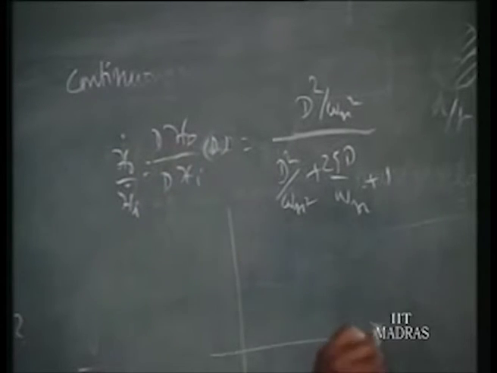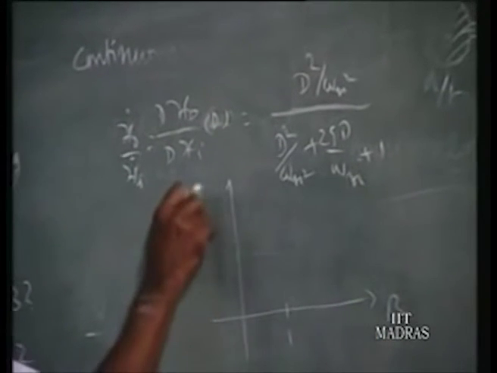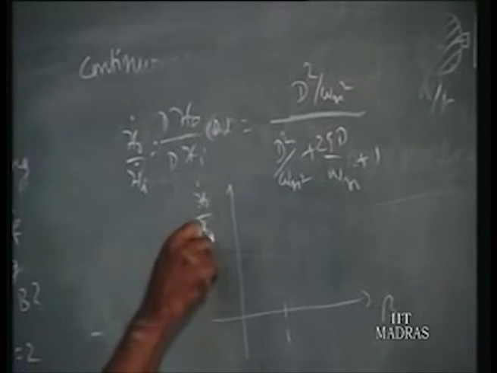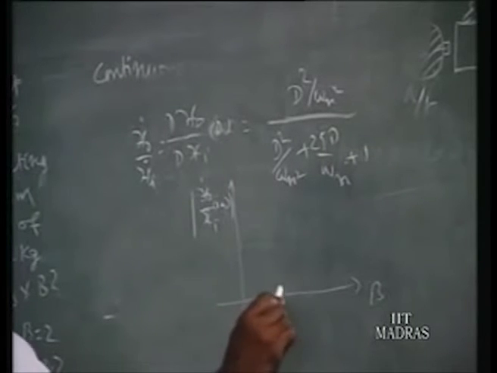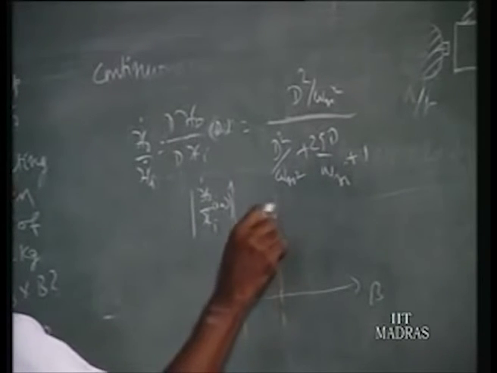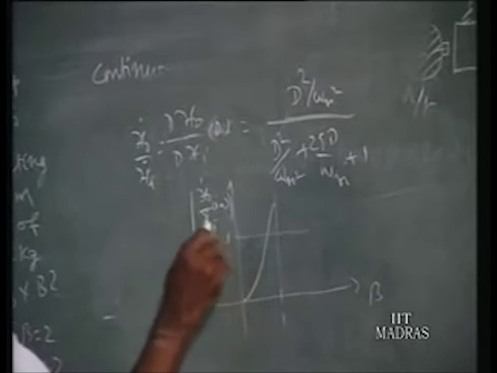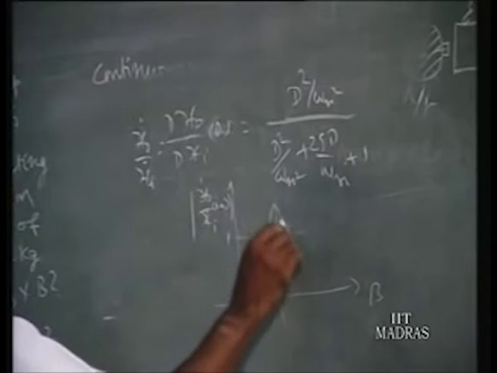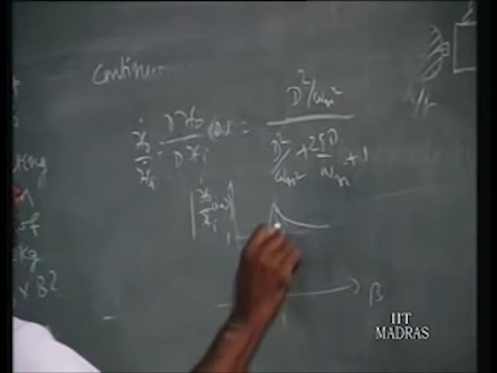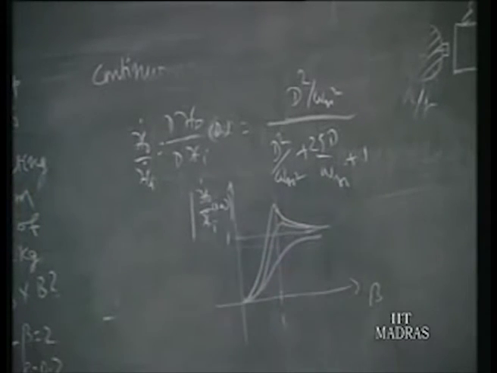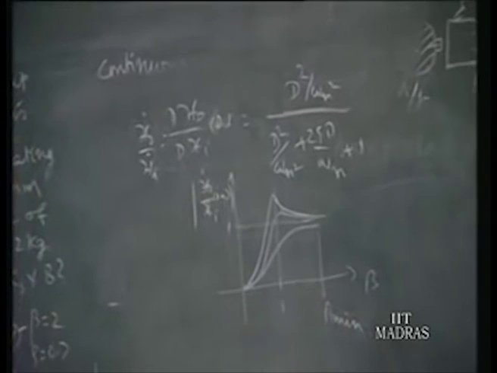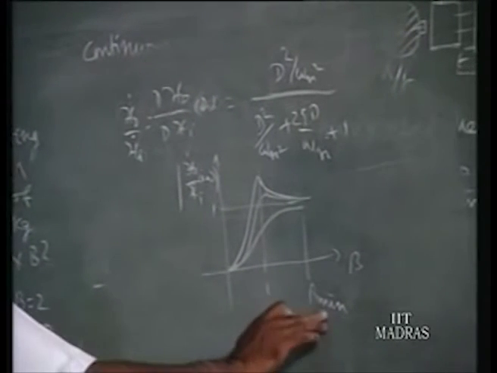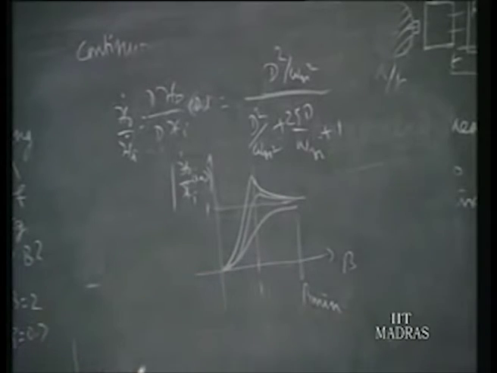Now we know the curve for this right hand side. That is what we had as beta. This is 1. This is the magnitude of xo dot by xi dot, I omega. Now we know it starts somewhat like this. So suppose this is the 1. It comes like this. So it is the same curve we have seen for absolute displacement measurement. That means the measurement range starts from beta minimum. Same considerations. Only when beta is more than beta minimum can it measure the input velocity.